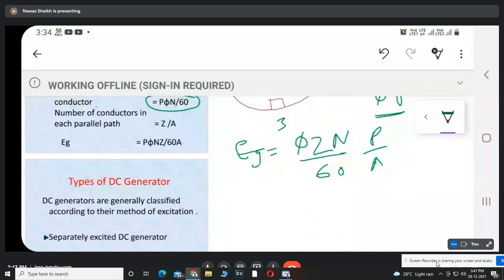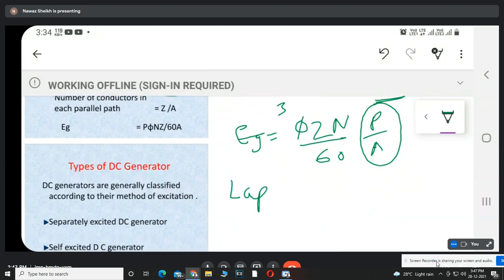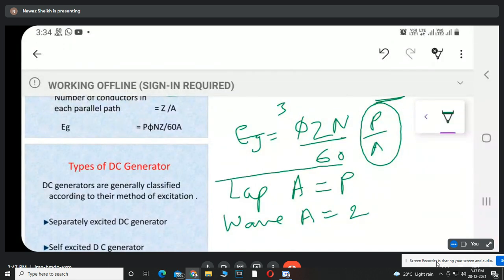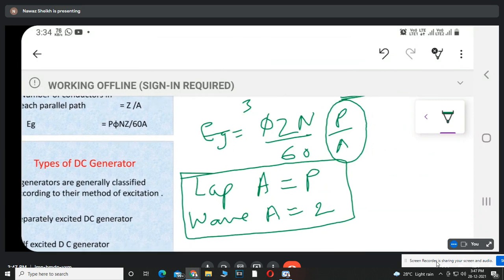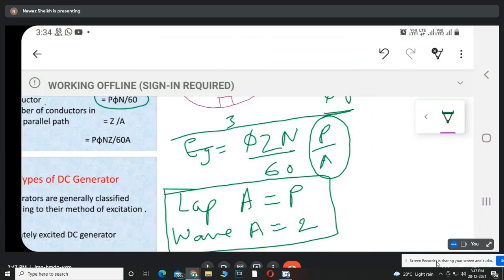Now, there are two types of windings generally used in the DC machine, that is lap winding and wave winding. For lap winding, A equals P, and for wave winding, A equals 2. So by using these two values for lap and wave winding, we can calculate the generated EMF in the armature conductor.